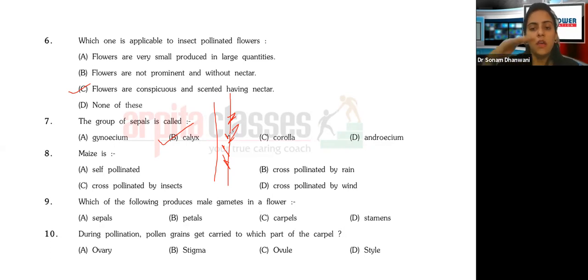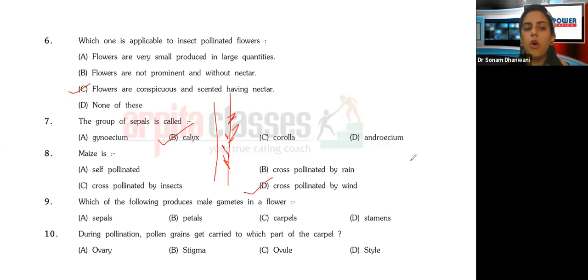Because of this action of the wind, the transfer of pollen grains from the male part to the female part, and the whole process of pollination, gets done by wind automatically. That is why we always say that maize is cross-pollinated by wind.